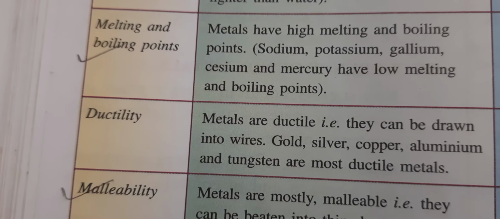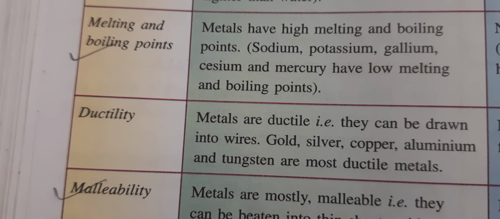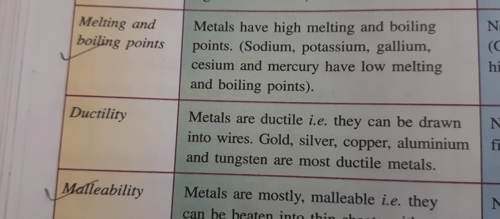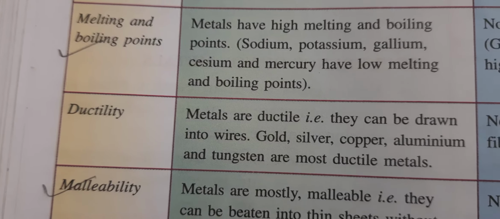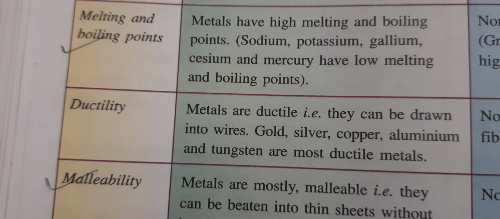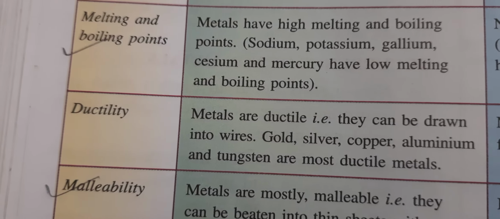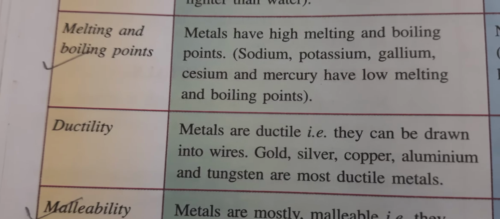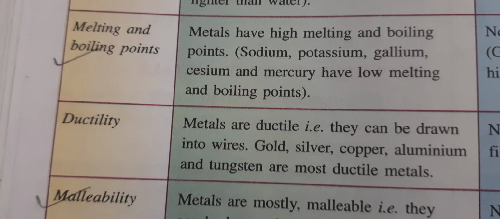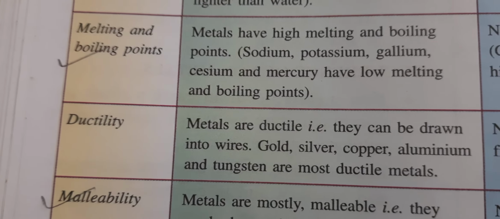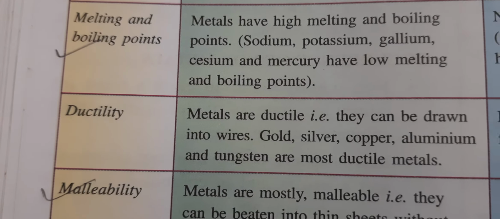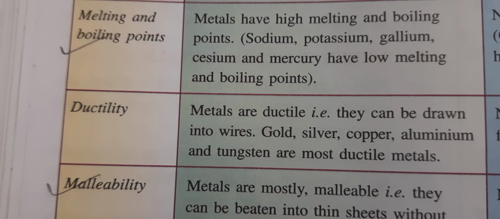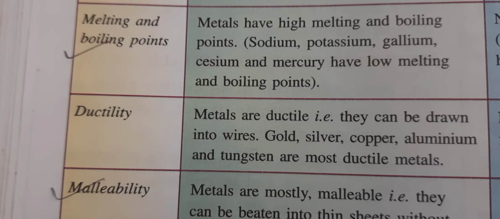Sodium, potassium, gallium, cesium and mercury have low melting and boiling points. Why? Because sodium and potassium are generally soft, and gallium, cesium and mercury are also somewhat liquid. That's why they have low ones. Otherwise, all the metals have very high melting points. If you try melting iron at your home, it will not melt, because it needs a very high temperature to melt.